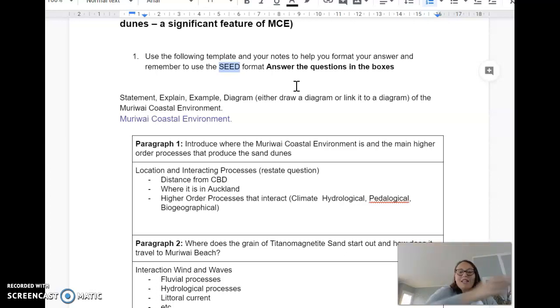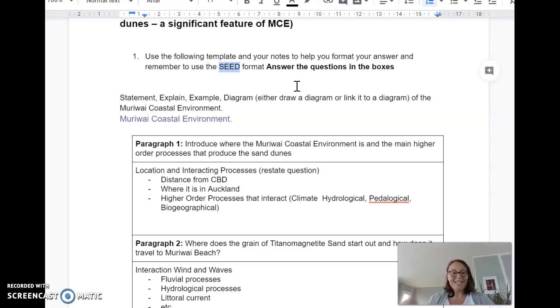The minute I start adding specific information to it, I'm starting to build myself up to getting those higher marks. So you cannot go wrong if you follow our formula.